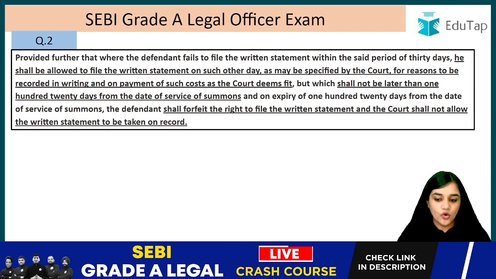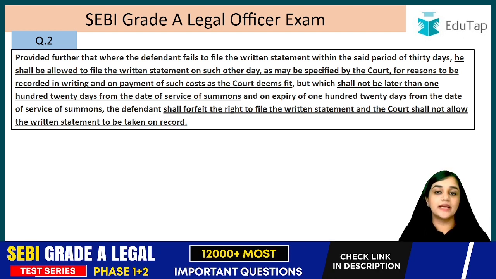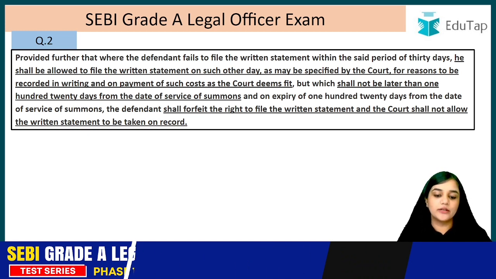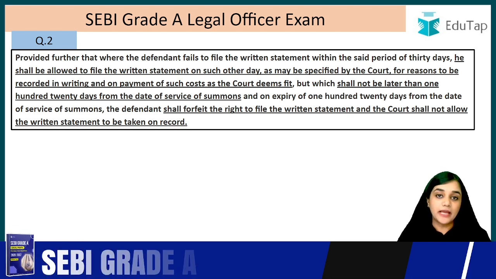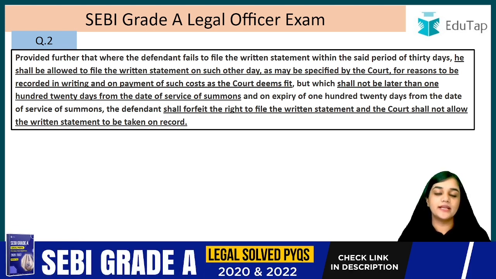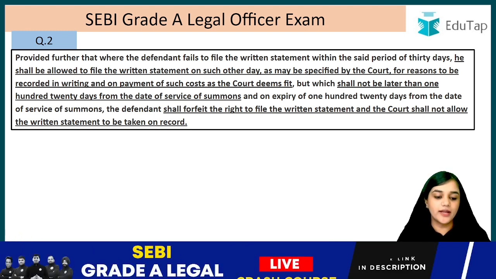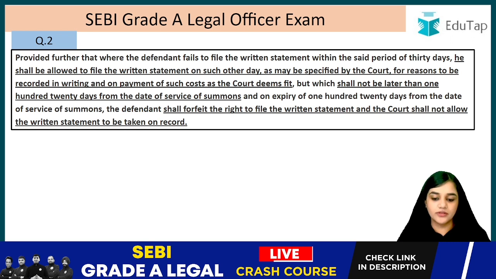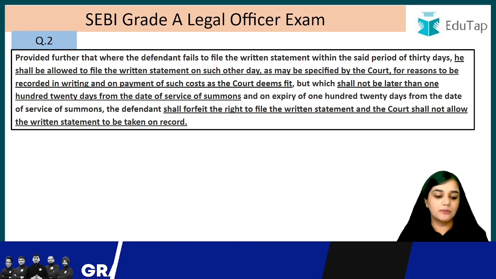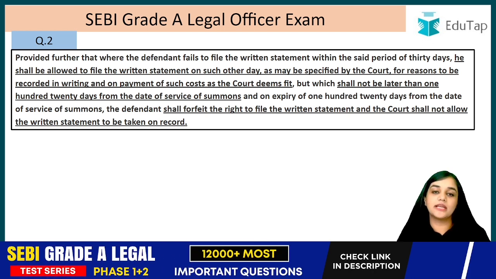And the court shall record the reasons in writing and also impose any cost on that defendant if the court deems fit, but which shall not be later than 120 days from the date of service of the summons. That time period cannot extend beyond 120 days from the date the summons was served on him, right? And on expiry of 120 days from the date of service of the summons, the defendant shall forfeit the right to file the written statement, and the court shall not allow the written statement to be taken on record.